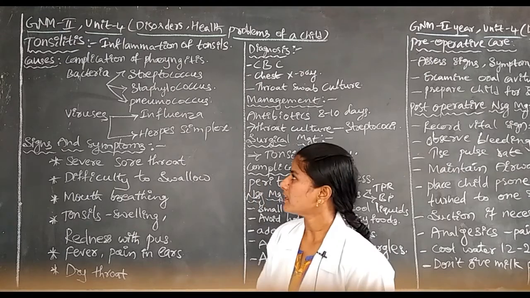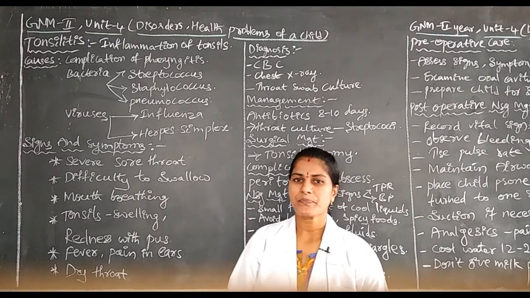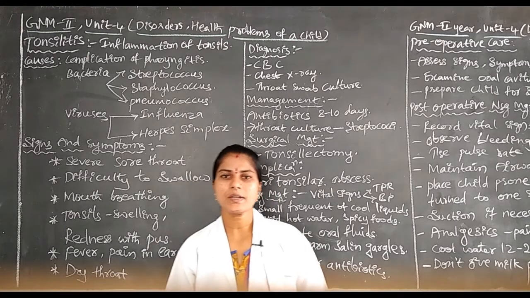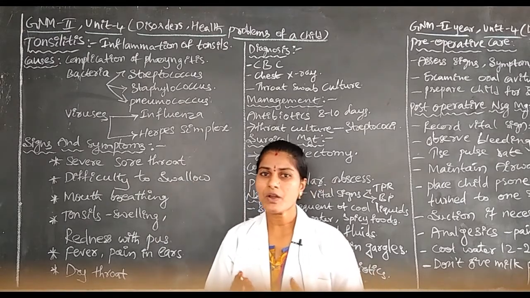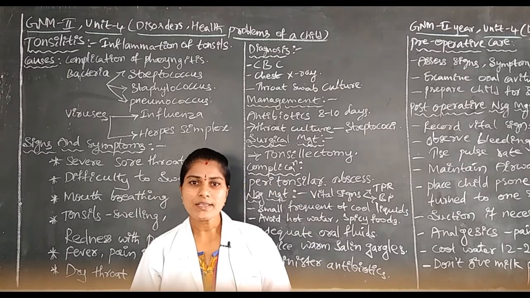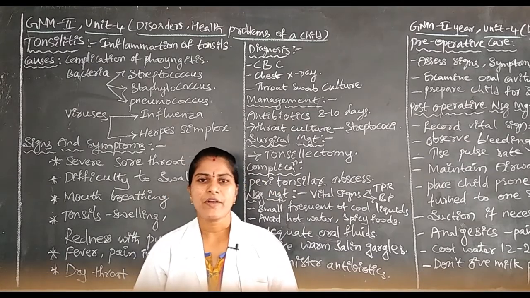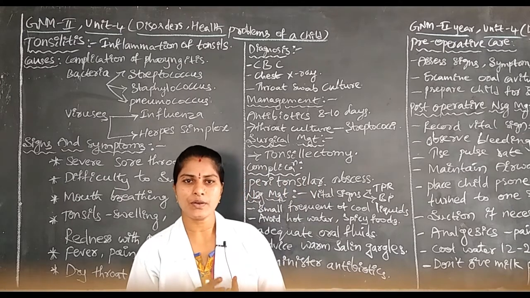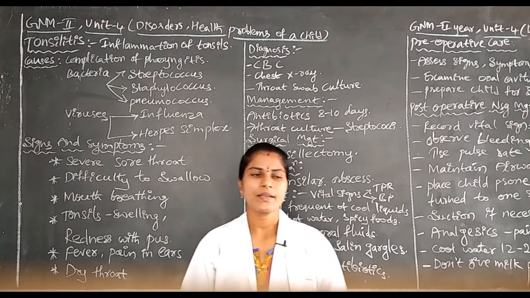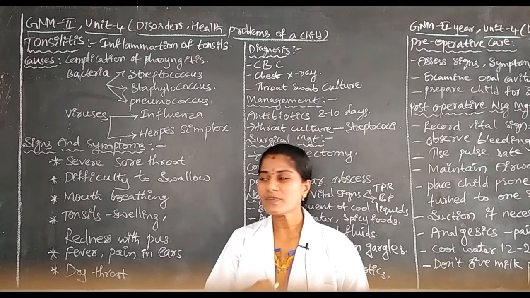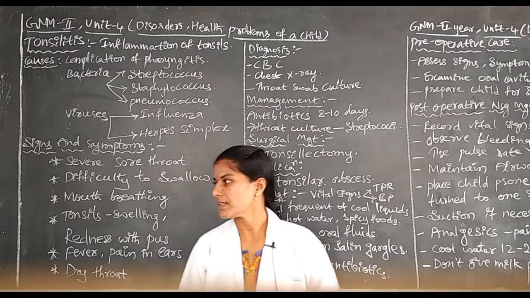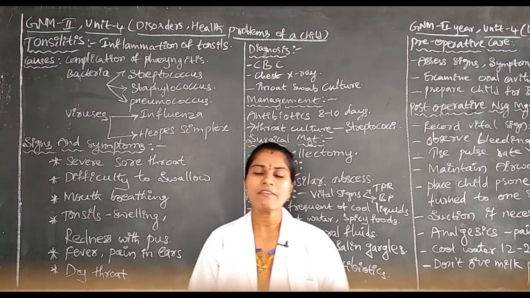Means the tonsils have a number of white blood cells. What is the use? When we are inhaling contaminated air through the nose, the nose will have some microbacteria or viruses that will be inhaled.